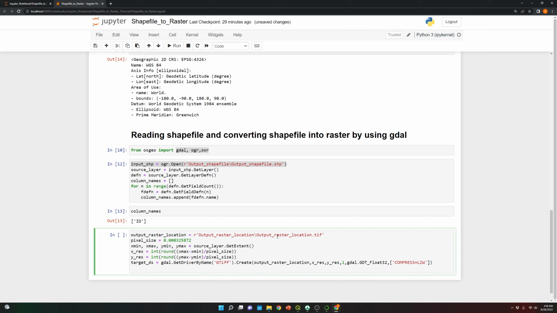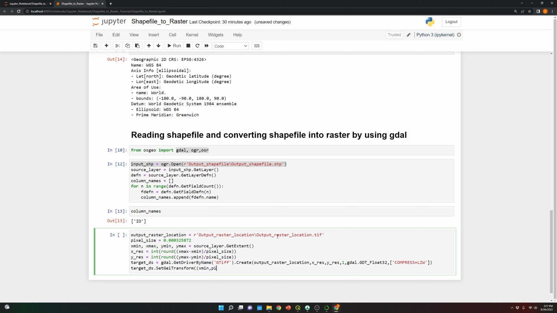Okay, so now we're gonna set the transform. So over here I'm gonna call target ds, and I'm gonna use the function SetGeoTransform. And over here we need to transfer some of the information that we got from the shapefile. So put in this order when you're doing the conversion.